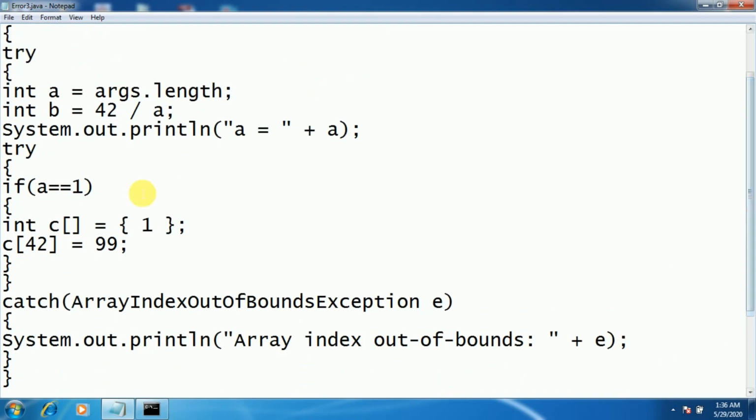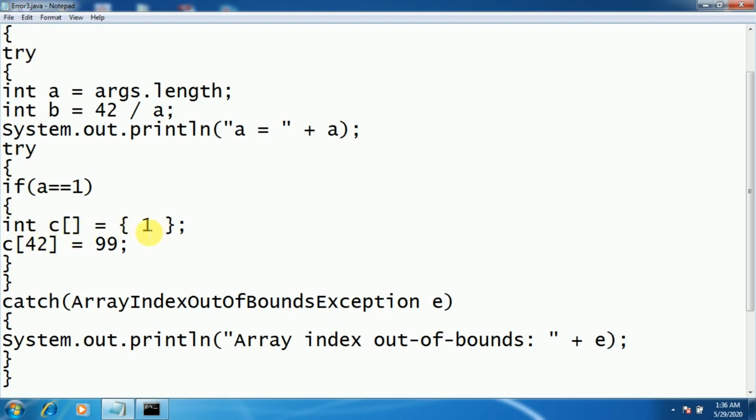Next, within this try, suppose the value of a is not equal to 0. Suppose I have passed one argument during the execution, then the value of a will be 1. If that is 1, 42 divided by 1, and we have displayed the value of a here. If the value of a is equal to 1, the code is included in another try block, so that's why it's a nested try block demonstration, int c is equal to 1.